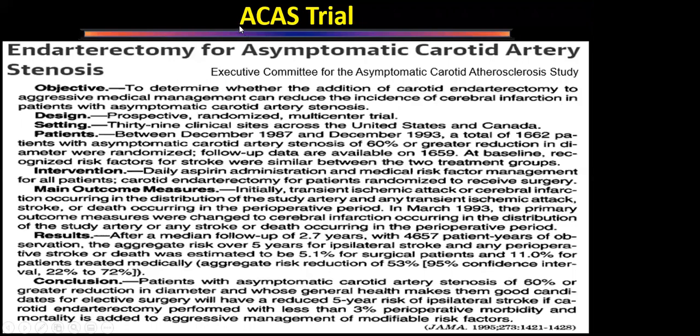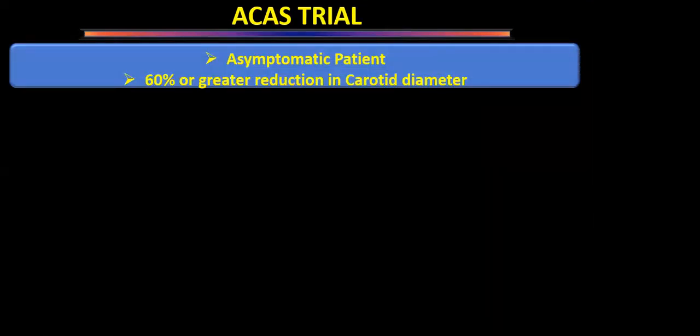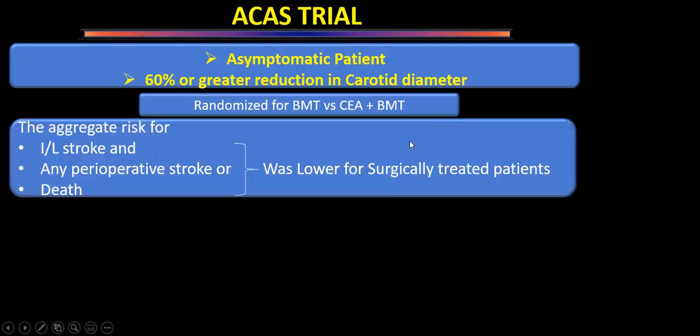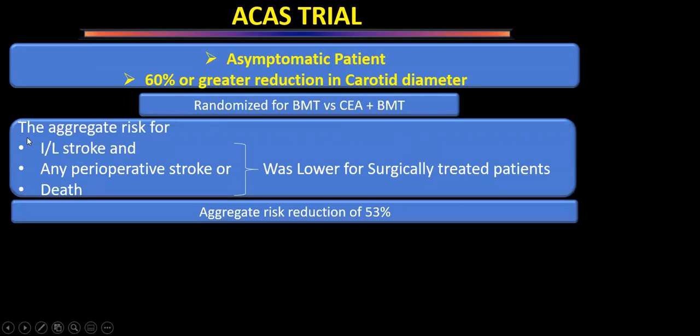Then this is the trial which is mentioned in all the places, and MCQs are asked from this one: the Asymptomatic Carotid Artery Stenosis trial. Now this is 60%; that one was studying 50%. Here, 60% or greater stenosis, asymptomatic patients, were randomized to best medical management versus carotid endarterectomy plus best medical management. They found that the aggregate risk for ipsilateral stroke or any perioperative stroke or death was lower for patients who were treated surgically.